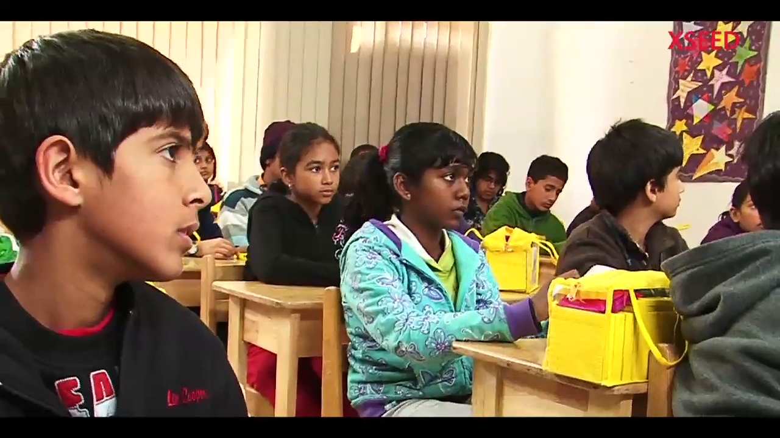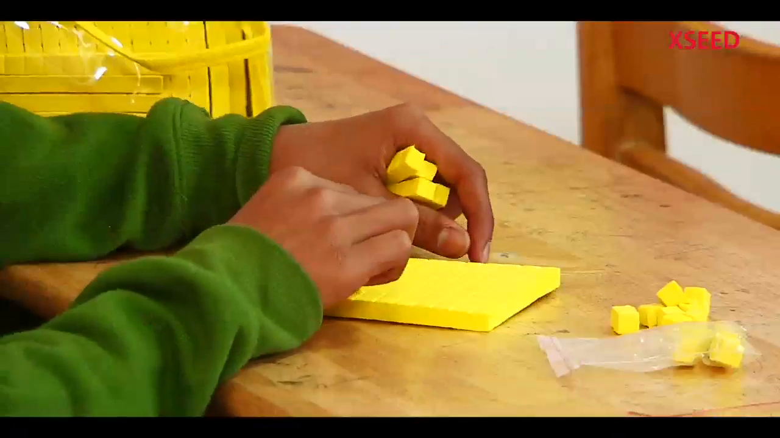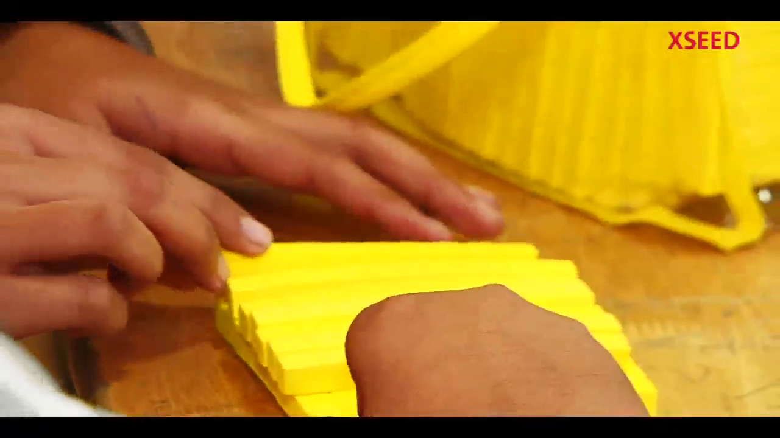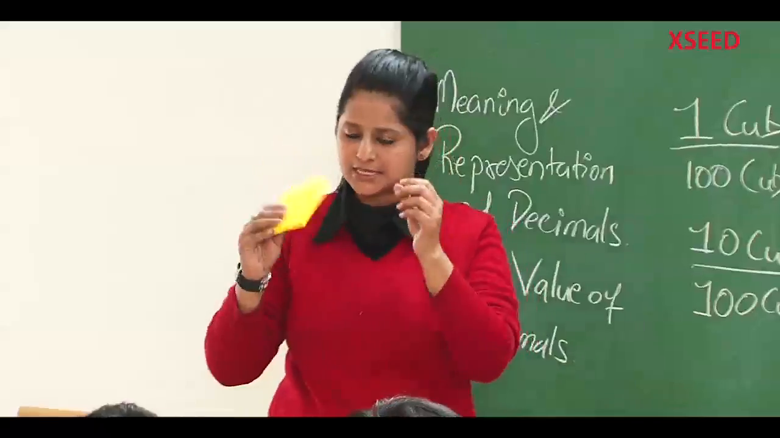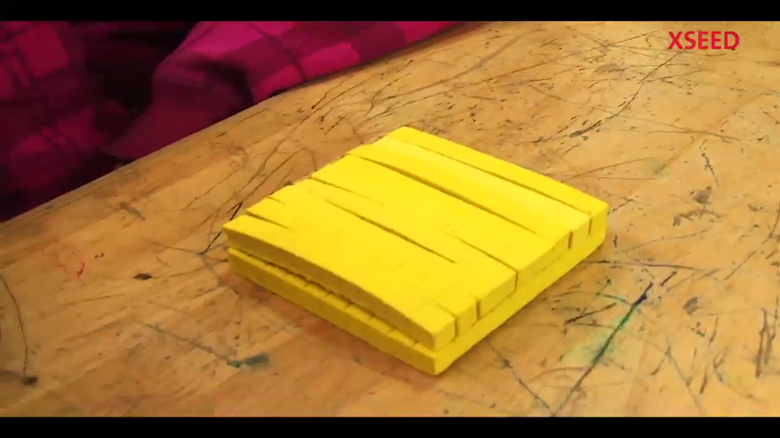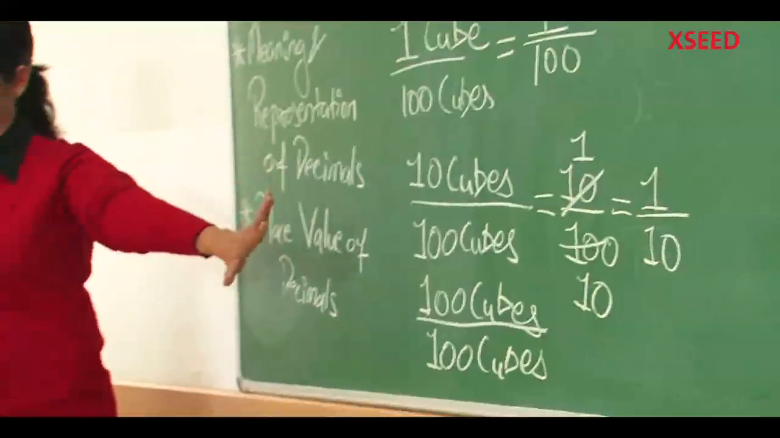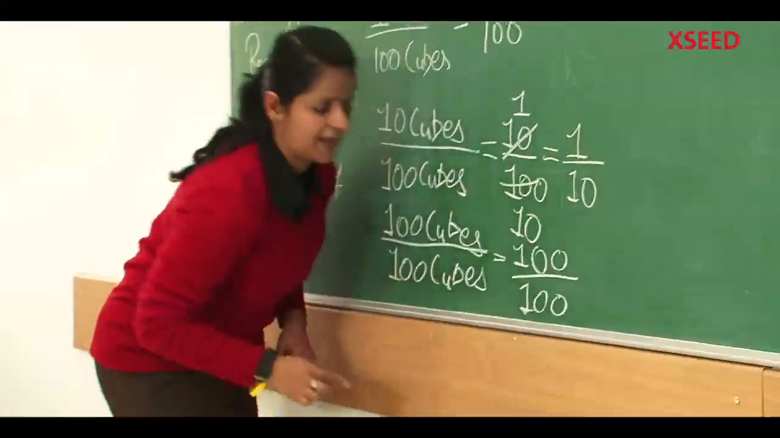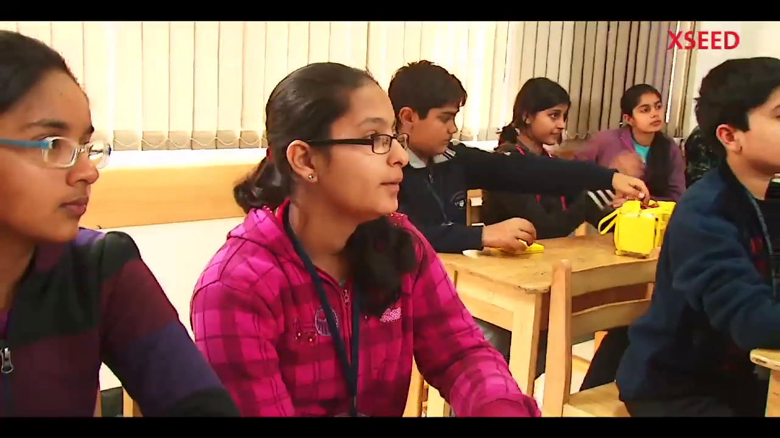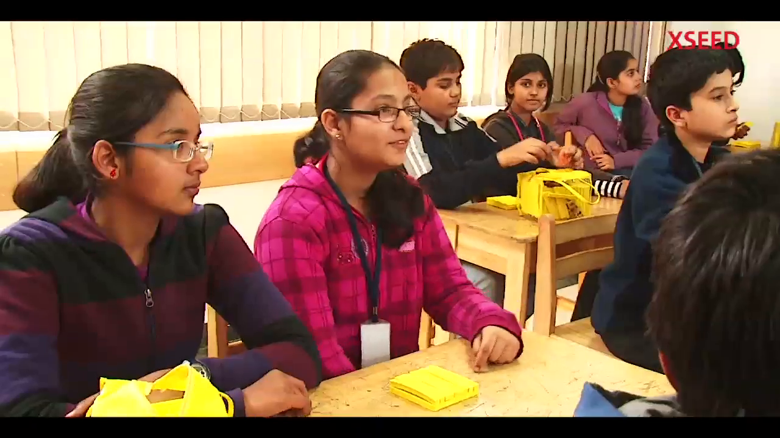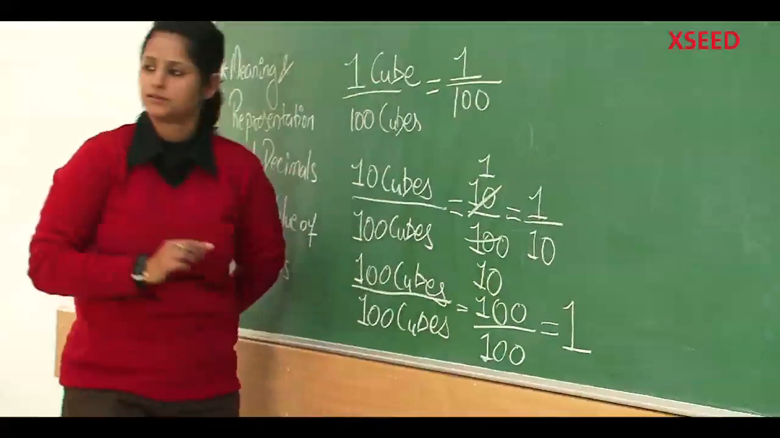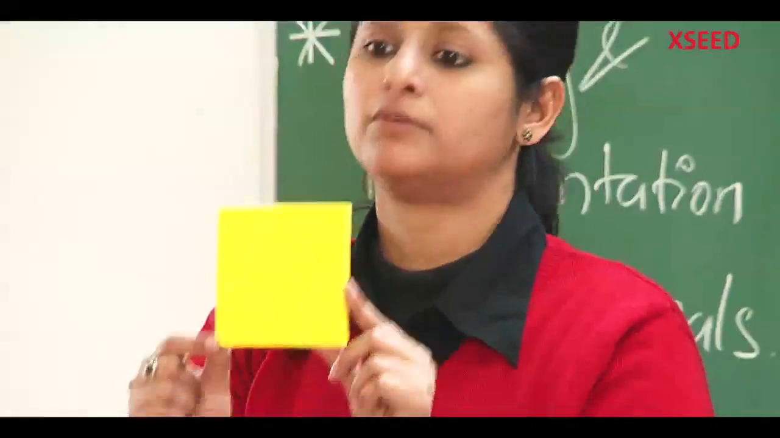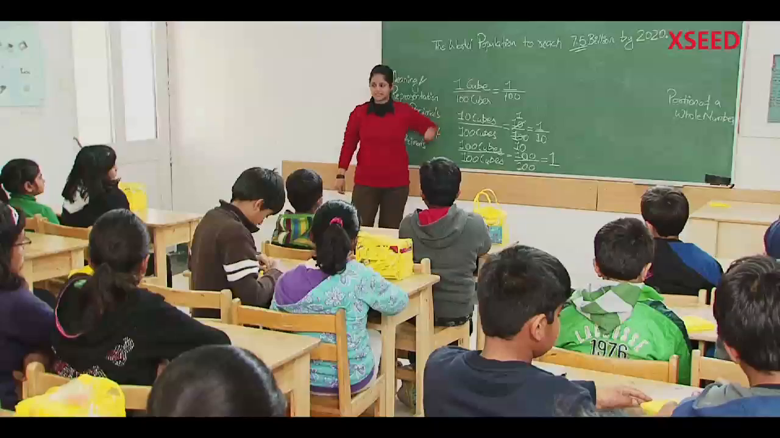1 upon 10. Now, if you take out 10 such rods, these 10 rods, have they covered the entire block? Yes. So, what is the fraction? 100 over 100. And can we simplify this further? Yes. How can we simplify it further? 100 can be divided by 100. So it will give you 1. So, what is this 1 called? 1 whole. So, this entire block is 1 whole. How can we represent these into decimals?